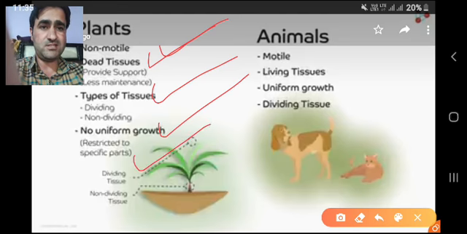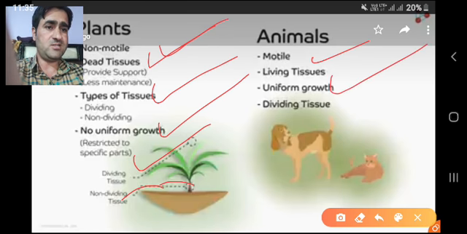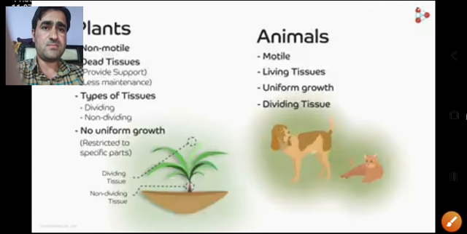You see, these are the dividing tissues, and here you see it is a non-dividing tissue or a permanent tissue. These are the dividing tissues or meristematic tissues that we'll discuss in the next video. In case of animals, they are mobile, the cells are living, they have living tissues, and they get their nourishment from the animal body itself. There is uniform growth and dividing tissues. So in the next video we shall discuss in detail the plant tissue.